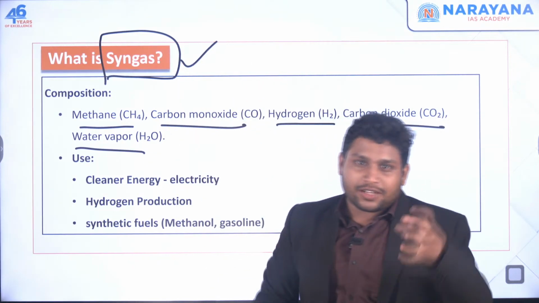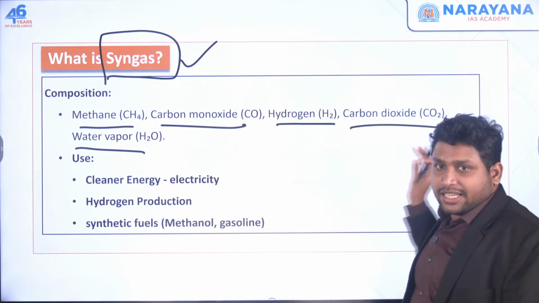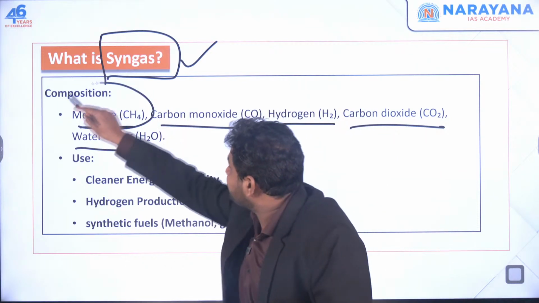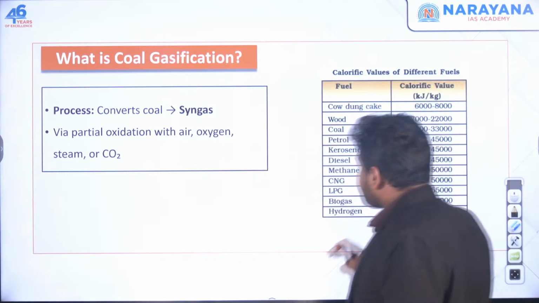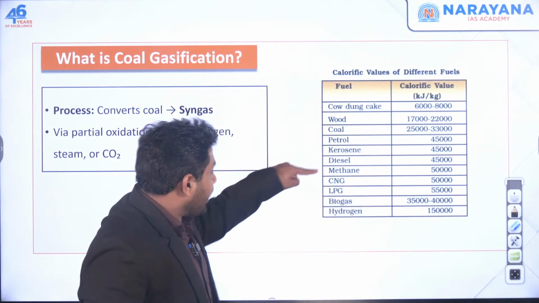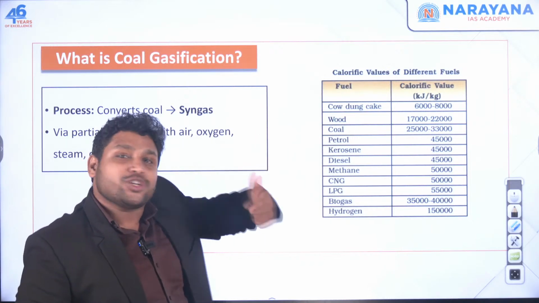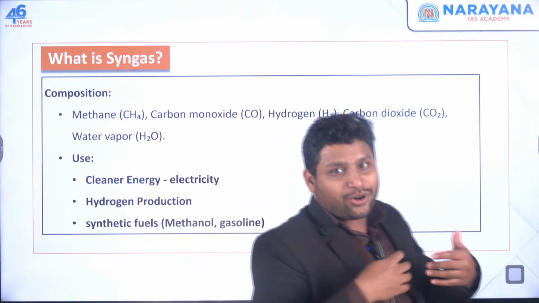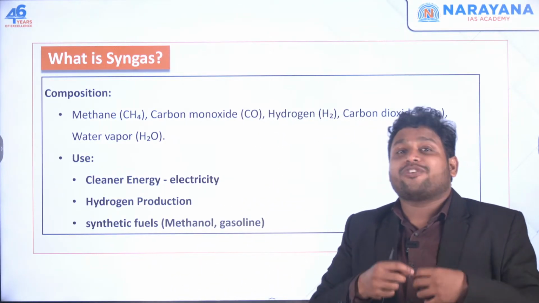So first we took the coal and converted it into syngas. Now see, it has got methane, it has got hydrogen. In the last slide I told you, methane and hydrogen are way better than coal. So instead of using coal, use methane and hydrogen as a fuel. You will not rely on coal, you are utilizing the coal, and you are not going for any kind of emission.